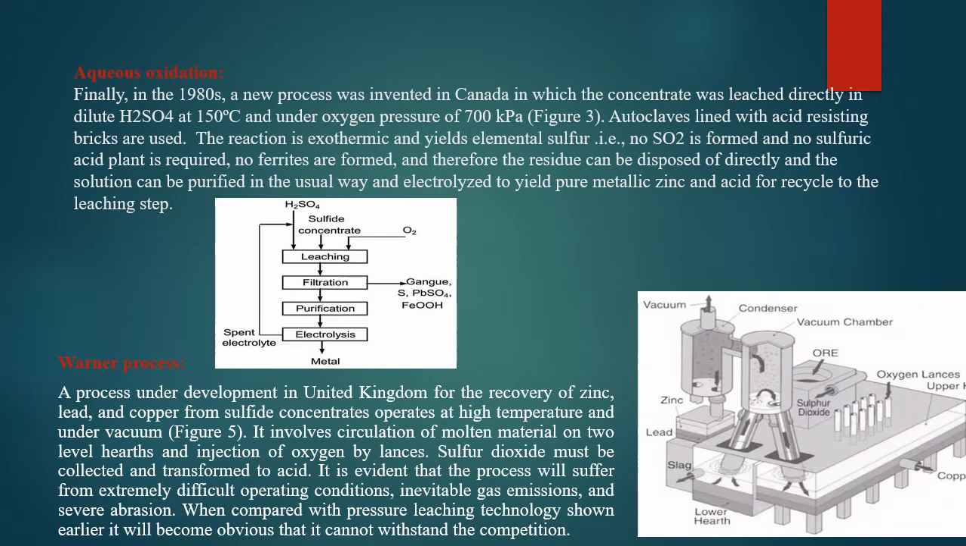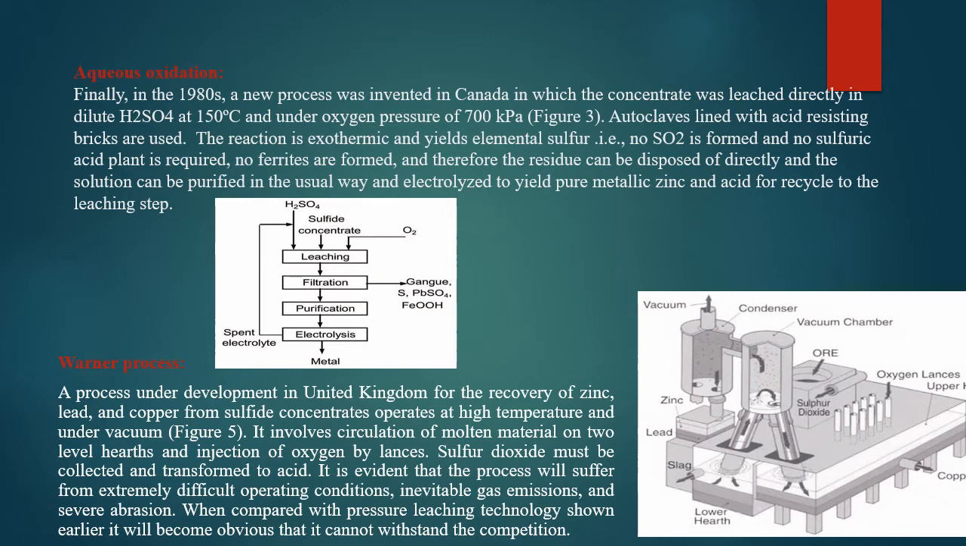Coming to another process, aqueous oxidation. It is also a method of extracting zinc, but it was developed after the retort process. In this, the concentrate is leached directly into dilute H2SO4 at 150 degrees Celsius under oxygen pressure. Here we can see the flow sheet of aqueous oxidation, where leaching, filtration and purification are done. At last, there is the electrolysis of the metal.